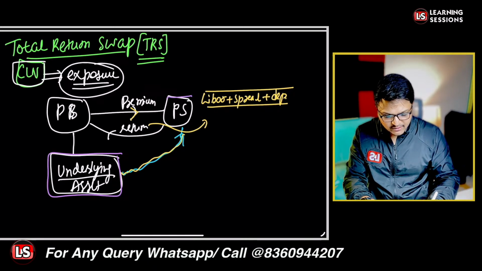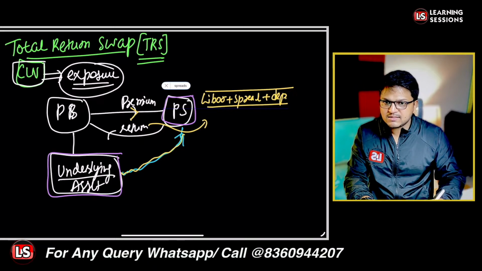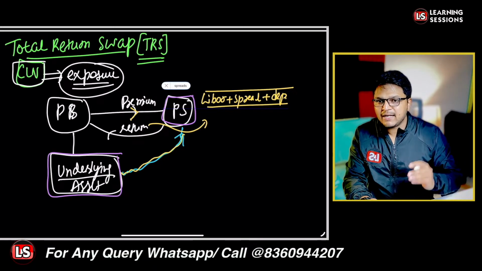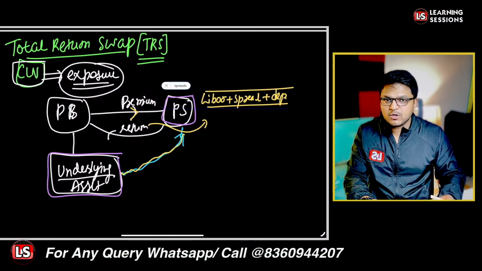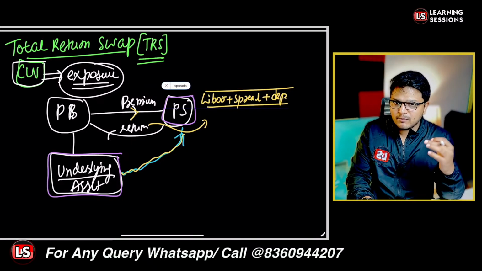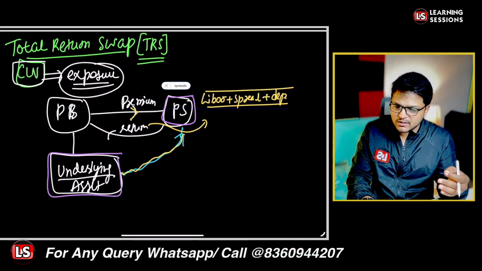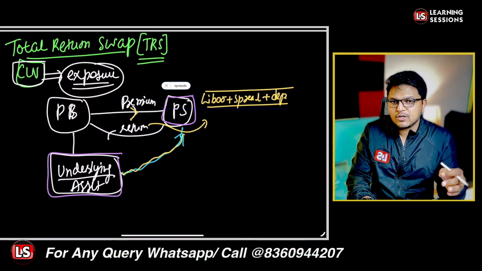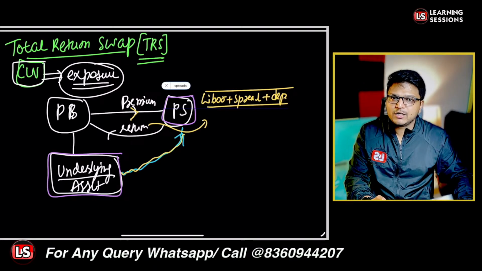So even the protection seller, if has not lent to this particular underlying asset, the exposure has been created in the same way as if it would have lent to the same party. That is why we say it to be the total return swap, because we are not only covering the credit events, but also if there is any economic downturn due to adverse movements, and further you're not receiving that much return on that particular instrument, that will also be covered in the scenarios. That's why we say the condition to be total return swap. Is this particular point clear to you guys?